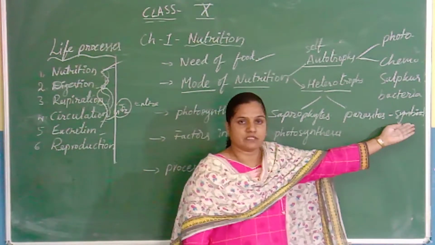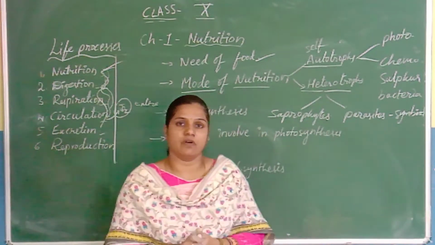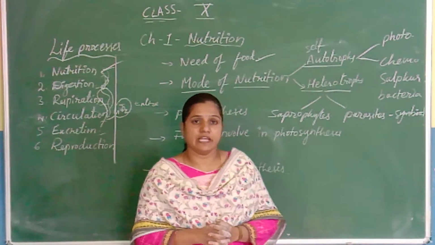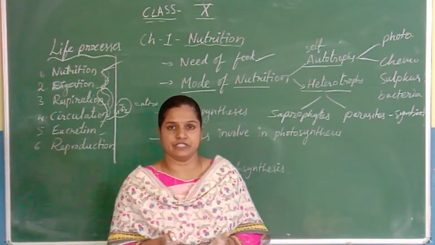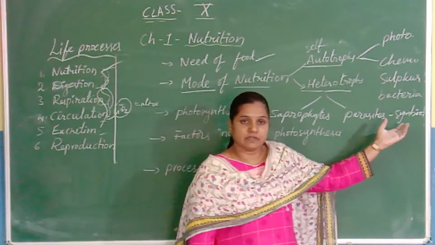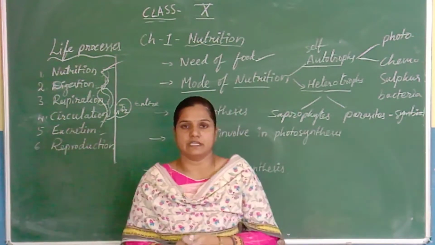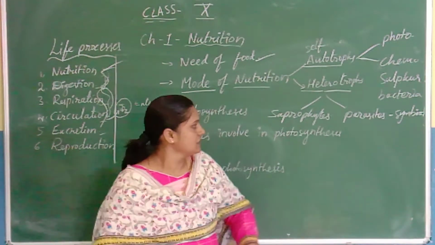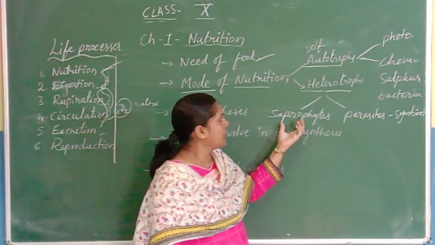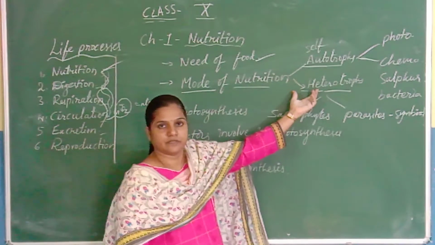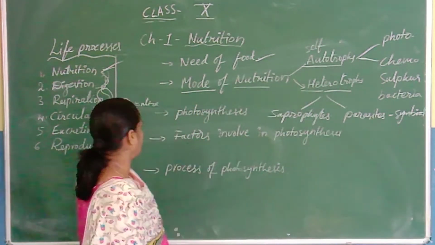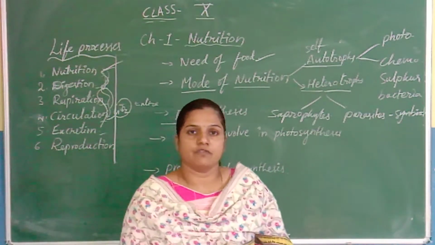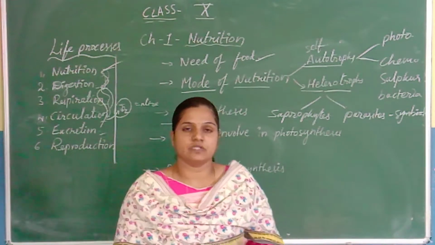And the symbionts are organisms which are associated with other organisms, and they show a friendly relationship. That means they are helpful for other organisms, and at the same time they take help from other organisms. So these are the different modes of heterotrophic nutrition. Have you understood? Okay. Next, photosynthesis. We have learned the process of photosynthesis. What is photosynthesis?